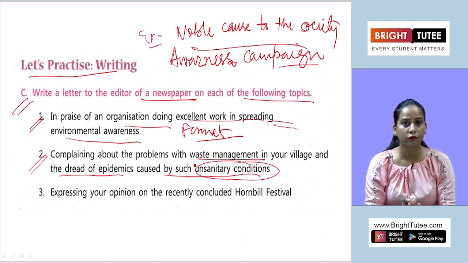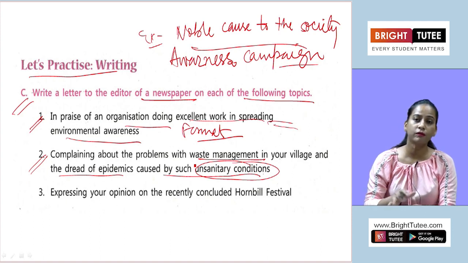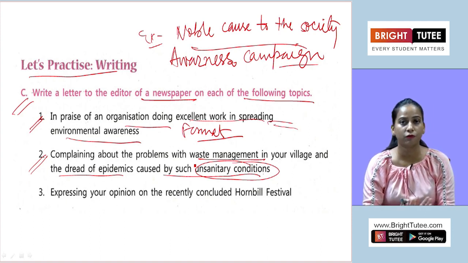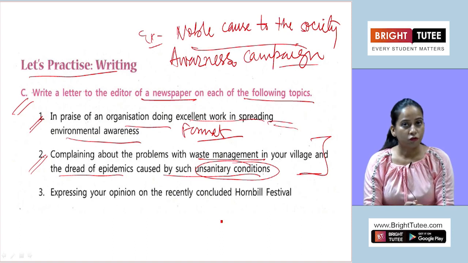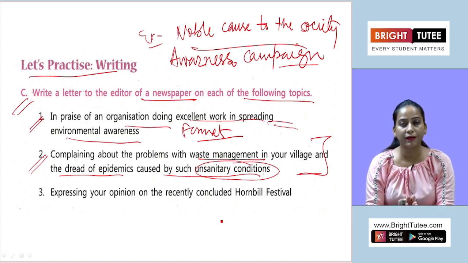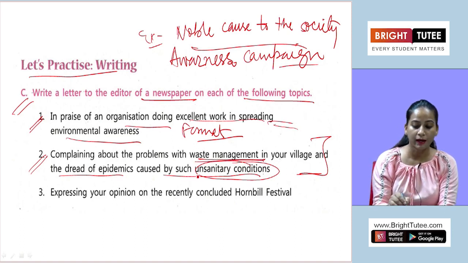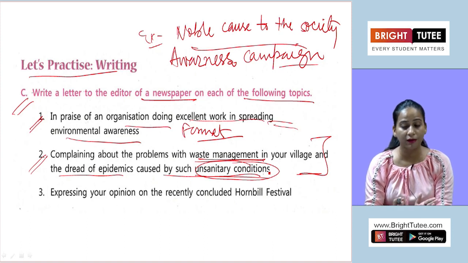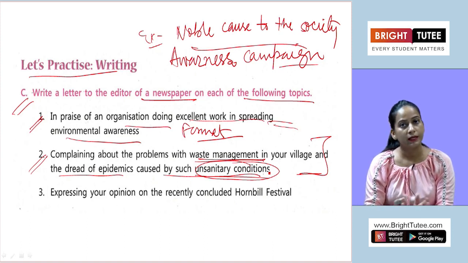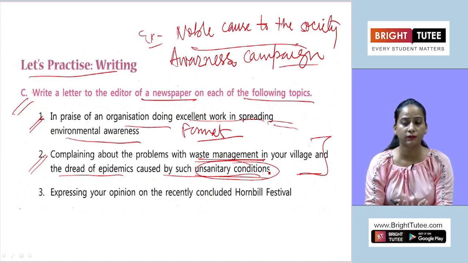Now what is going to be the subject? You have to decide on your own, and most of the time, when you select the subject for your letter, you have to refer to your question itself, because that is the only thing giving you the idea of what your subject of the letter is going to be. So here you can mention poor waste management and unsanitary condition, or poor waste management leading to unsanitary condition. Clear? So any of this, or on your own choice, you can select the subject for this letter.